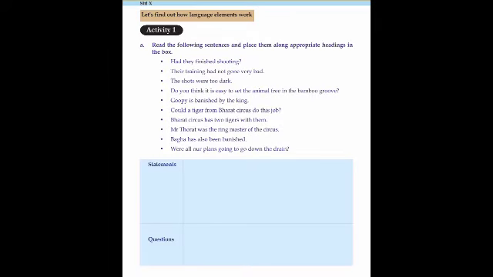Children, let's move on to language activities. Activity 1. Read the following sentences and place them along appropriate headings in the box. We have to classify the given sentences as statements and questions. Can you identify that, children? Which are the statements here?